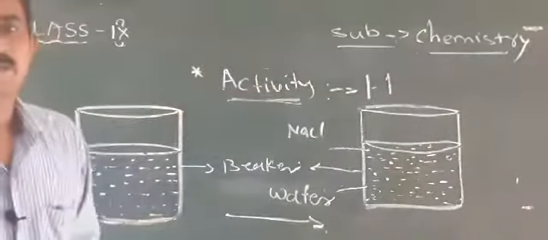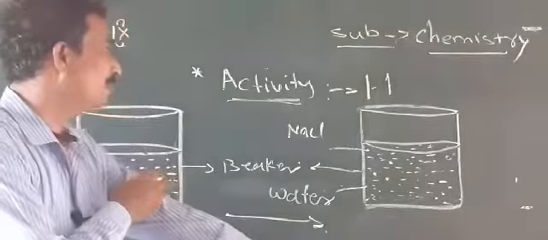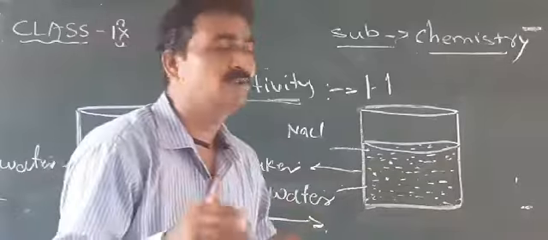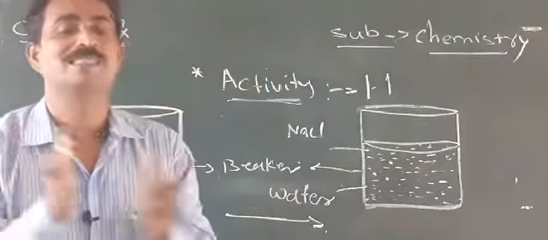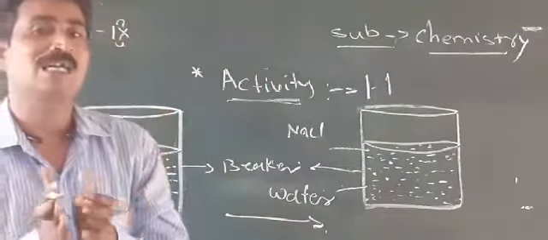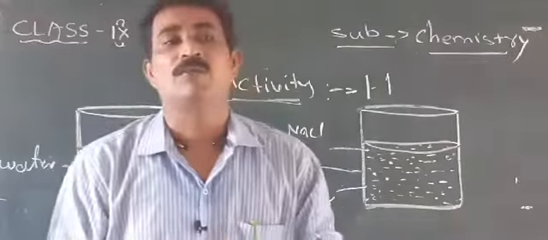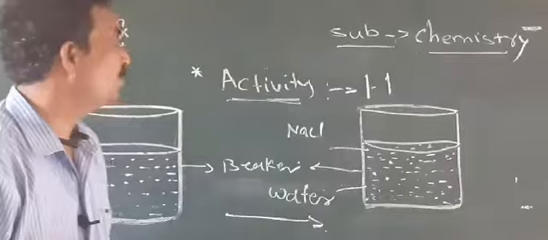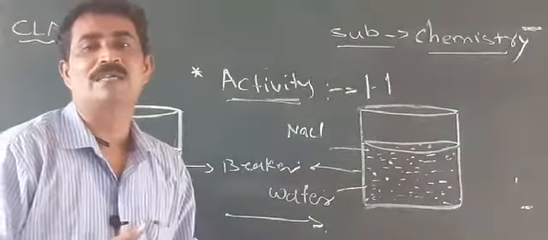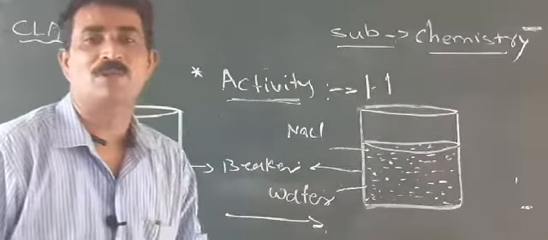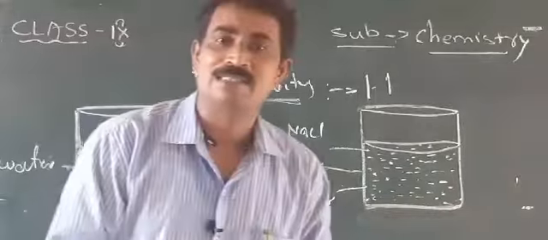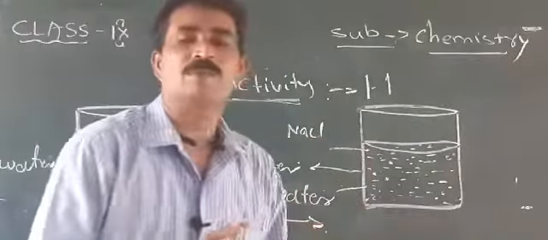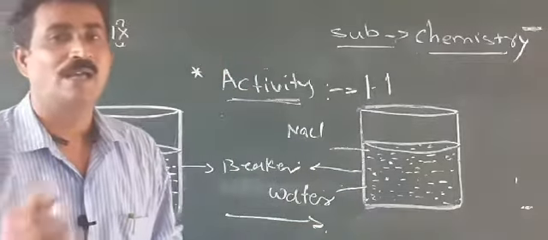In this activity we want to learn how one material adjusts with another material. How does the space inside matter exist? We want to identify that through this activity. The aim of this activity is to identify how there is space inside matter, and I will tell you what materials are necessary.